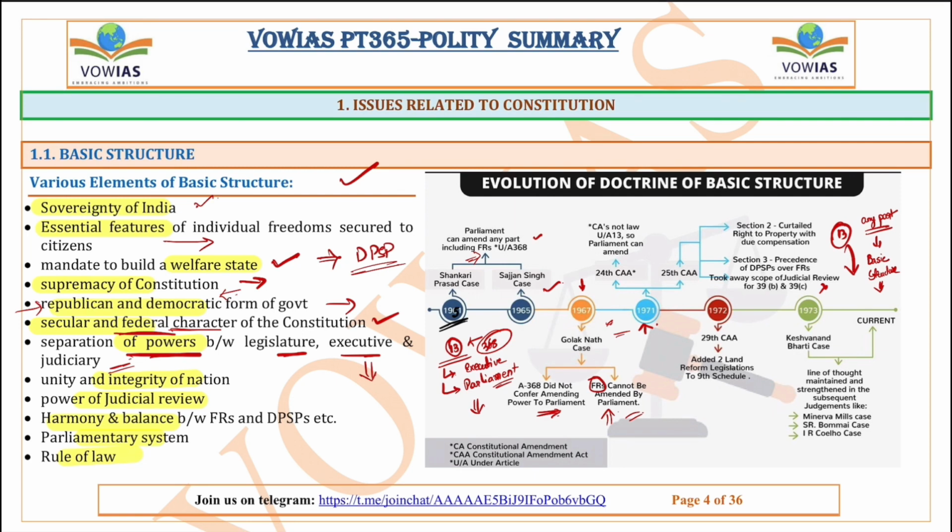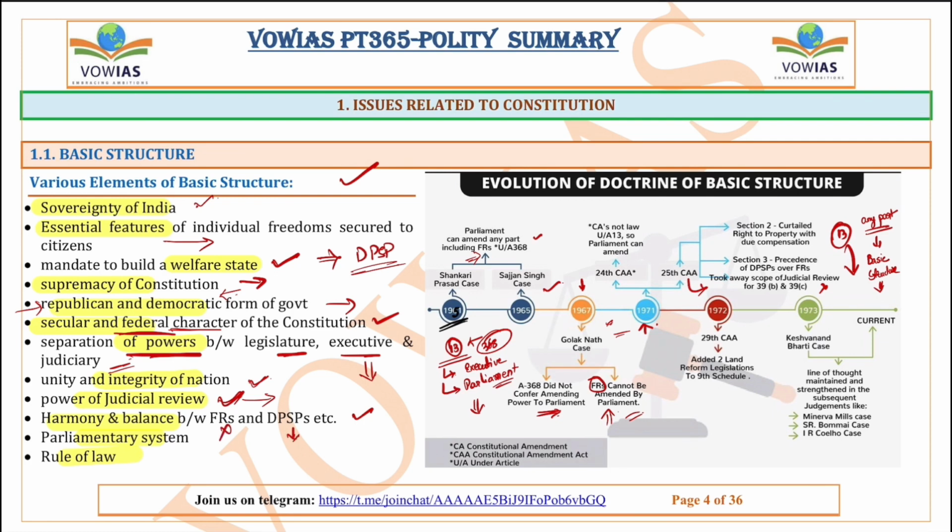And also unity and integrity of the nation, the power of judicial review. Power of judicial review means the judiciary has the power to review anything: any constitutional amendment, any law, or any decision taken can be reviewed by the judiciary. Only when it is reviewed by the judiciary can people get total justice. And also there has to be harmony between the fundamental rights and DPSP. In this 25th Constitutional Amendment Act, the government said that there is precedence of DPSP over the fundamental rights. That means the directive principles were given a much higher status over the fundamental rights.